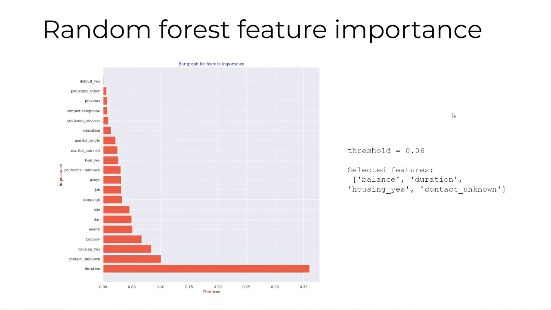We set a threshold of 0.06, and we were able to eliminate most of the features. We selected four features: balance, duration, housing yes, and contact unknown. And we've used these features for all the analysis that we have done for all the classifiers and the clusters. Moving on.